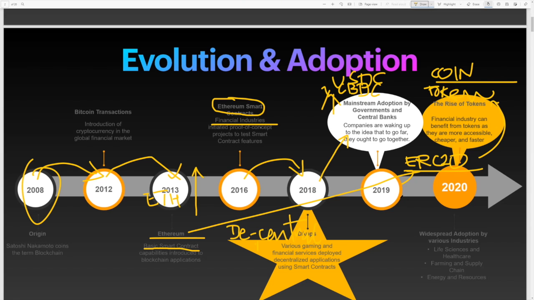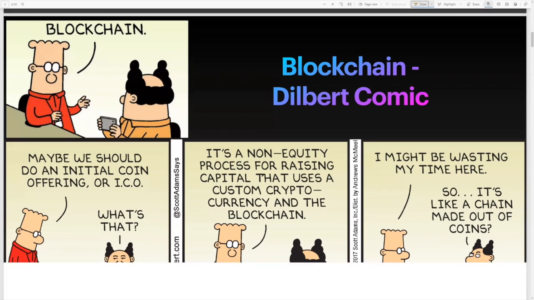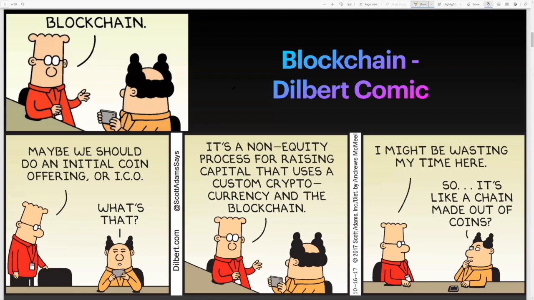There was this joke on blockchain from the Dilbert comics. He's the boss with the pointy head, called the pointy head monster. This guy talks about blockchain to him, and he says maybe we should do an initial coin offering. And he's like, what is that? So he talks about technical terms: it's a non-equity process for raising capital that uses custom cryptocurrency and the blockchain.